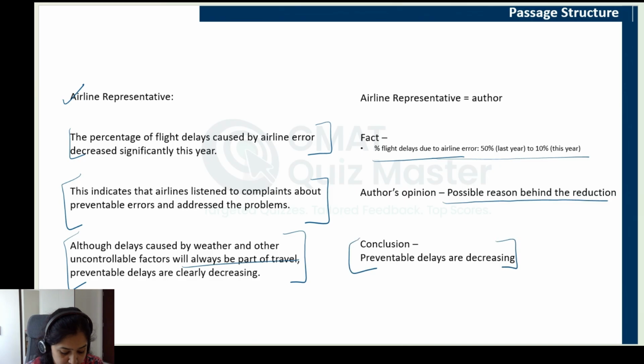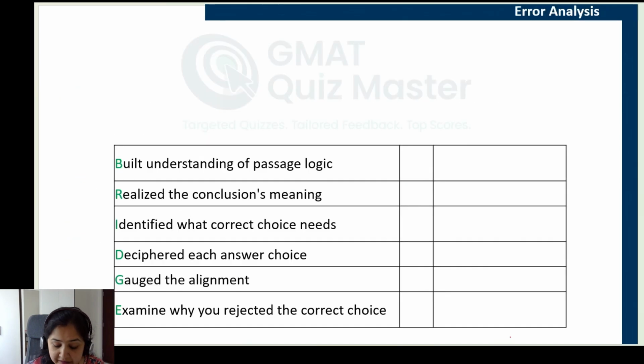That is the conclusion. So, with that, let's upgrade our bridge table. If your understanding of the passage logic as well as the conclusion was correct, you can mark a tick here and move ahead. However, if your understanding was different, or if you missed something, or your understanding of the conclusion was not correct, please mark a cross accordingly. Also, take a note of the exact reason where you faltered.